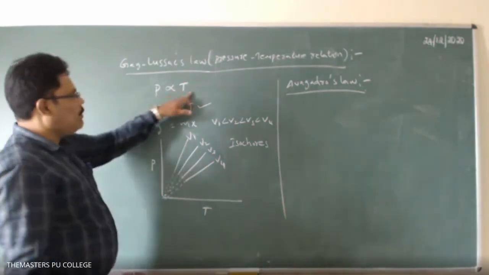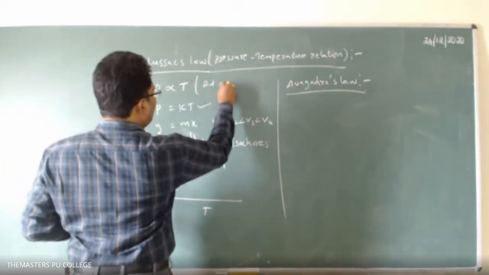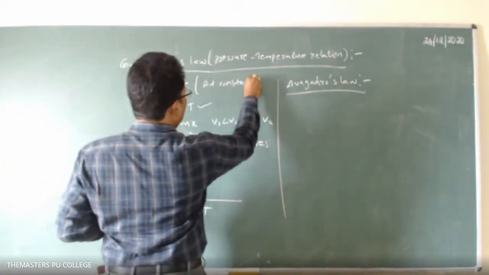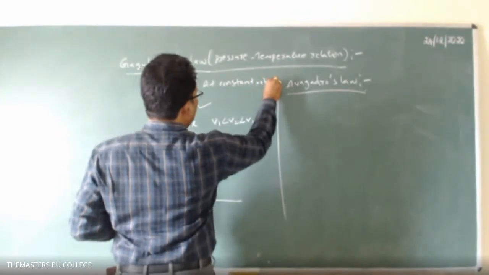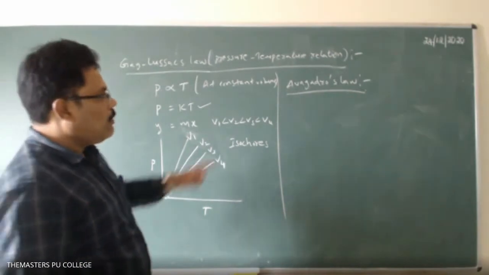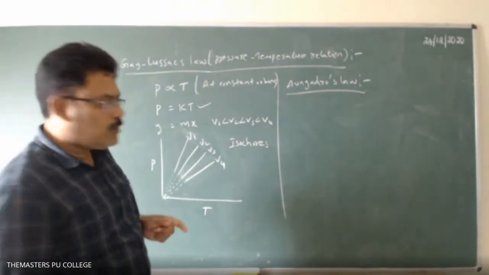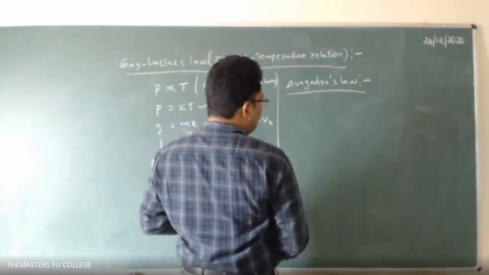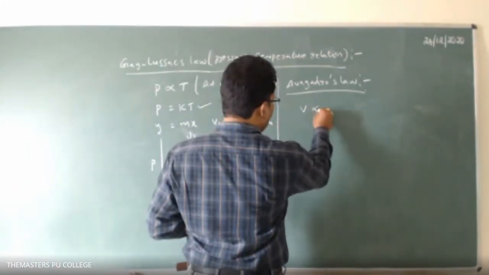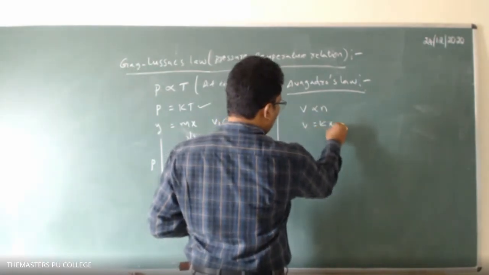So that means n is constant. Avogadro's law is at constant temperature and pressure. Mathematically, it can be represented as V is proportional to n. So V equals k into n.